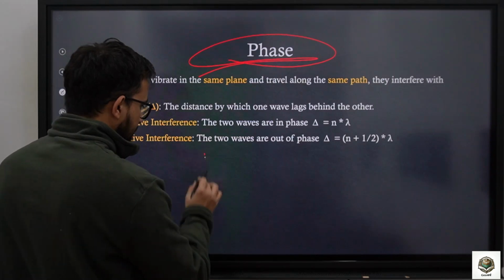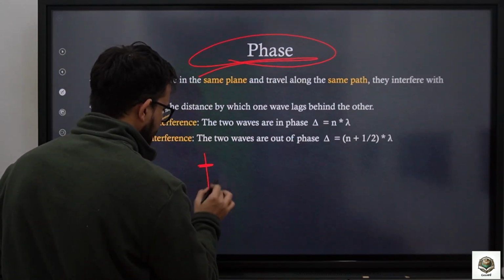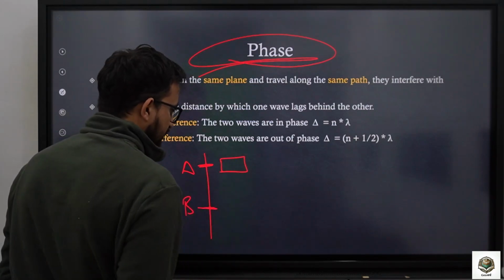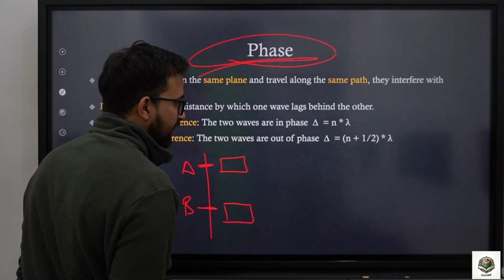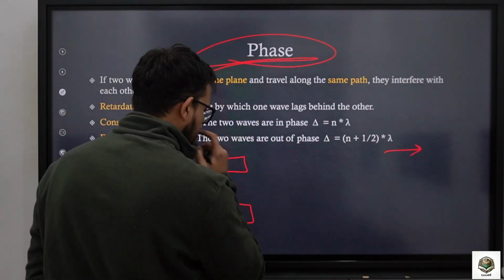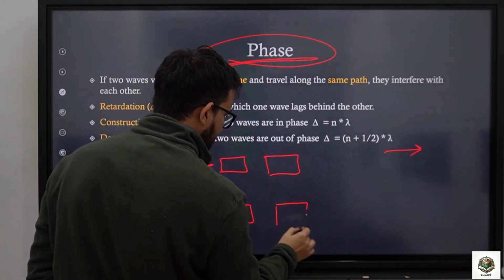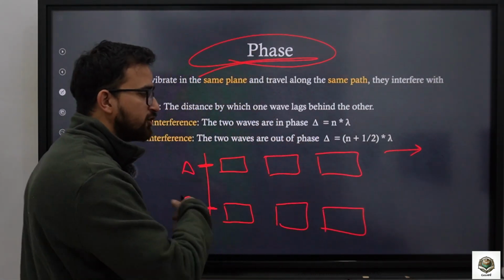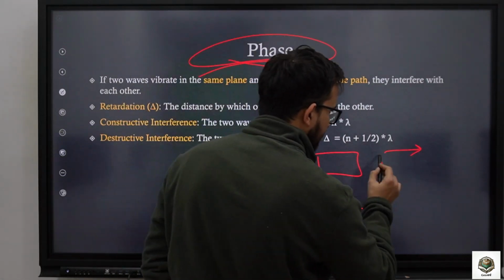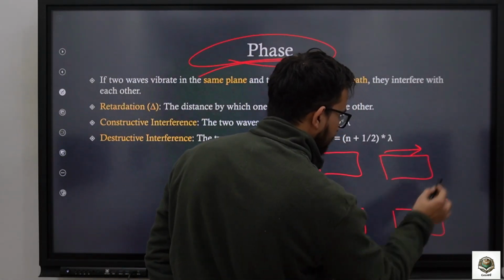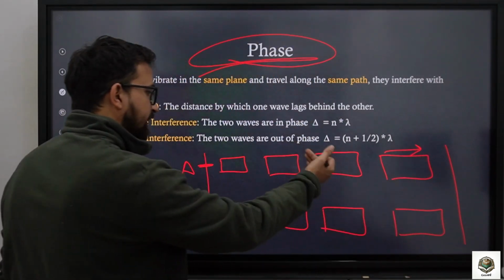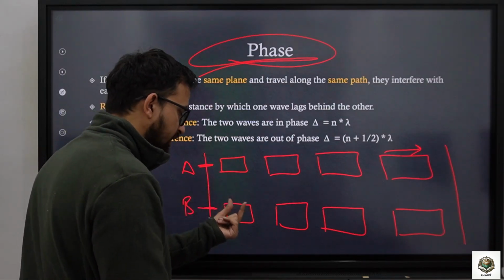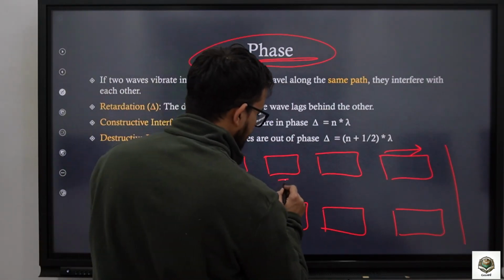Let us say these are 2 points A and B, and this is your car and this is your friend's car, and you are moving along a highway. So let us say that you both travel with the same speed, and none of you overtakes the other one, and you never encounter any traffic. So that means at every position till you reach your destination, you are at the same location, just at different lanes. Now this is what in physics is known as in phase.